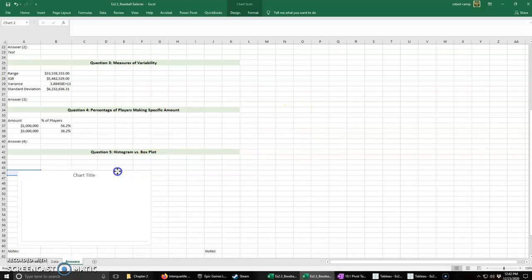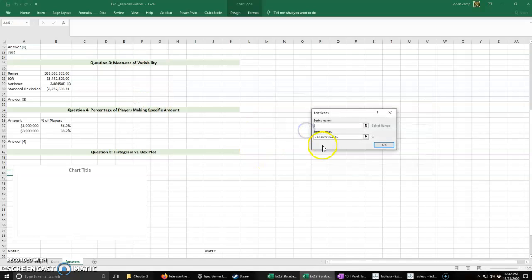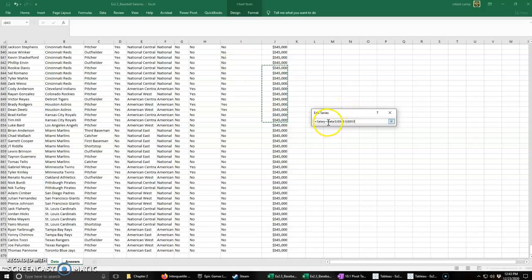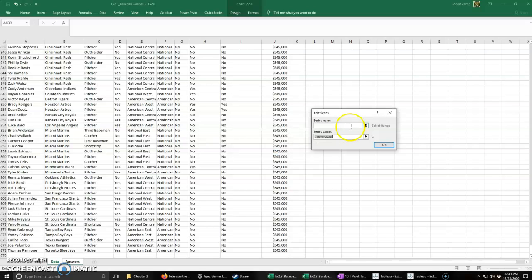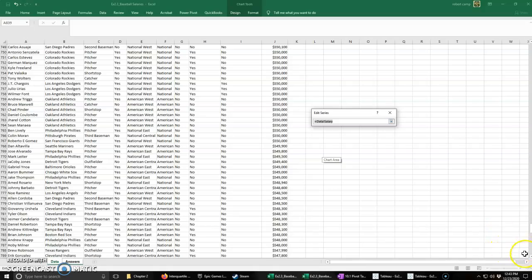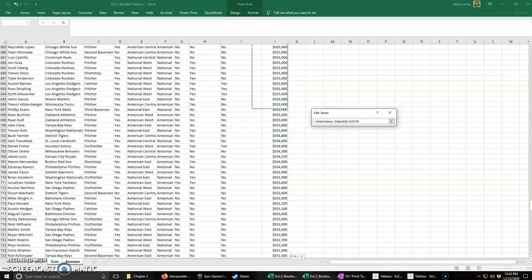So once again, now we can go and select data, edit. The series values are going to be salary. And I've actually got to pull it from that sheet, because it is a defined value, but it's on that sheet. Okay, I guess I can't do it that way. Thought I could. That's fine. We're going to go histogram, and we're just going to select all the data.